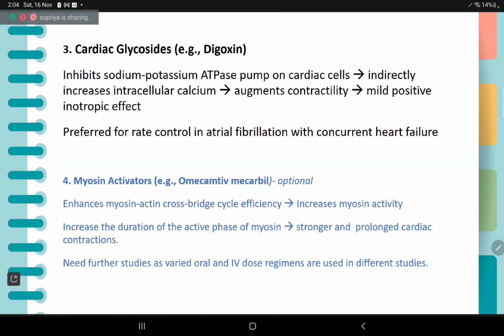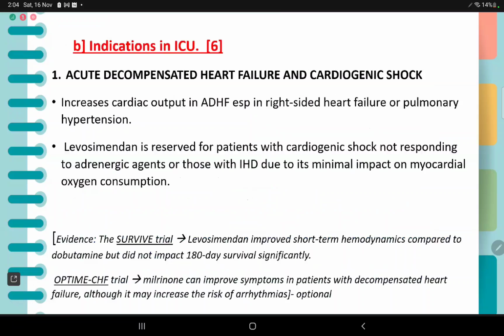The next sub-question is indications of inotropes in the ICU for 6 marks. Here we'll proceed with the most important points to the least important.